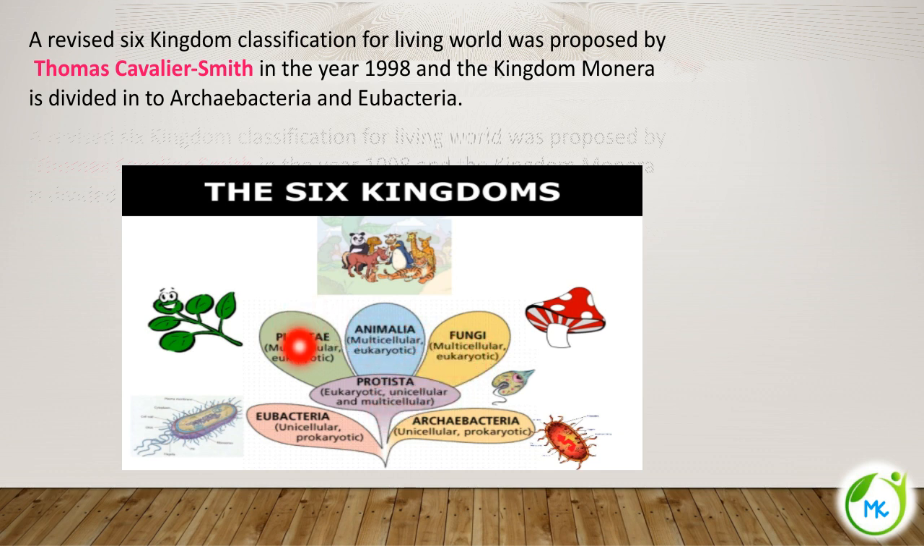Animalia, Plantae. This 6 kingdom classification has divided the kingdom Monera into 2. One is Archaebacteria and the other one is Eubacteria. So Archaebacteria and Eubacteria are the divisions of the kingdom Monera, making it 6 kingdoms. So this was proposed by Thomas Cavalier Smith.